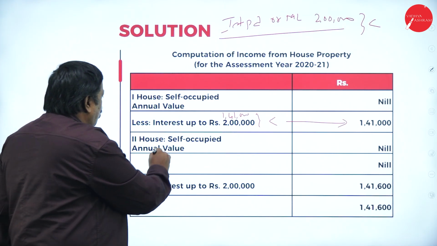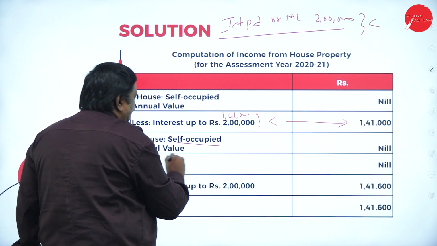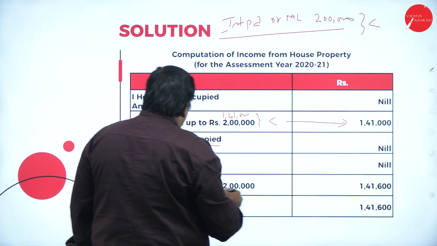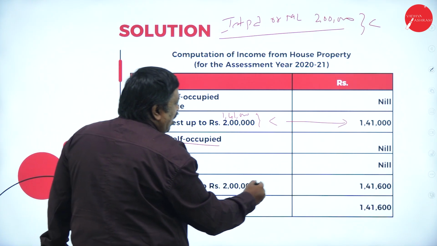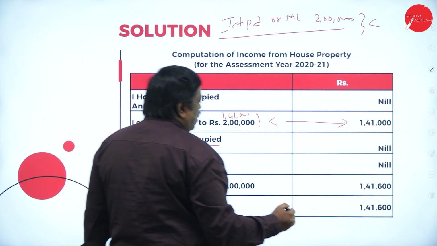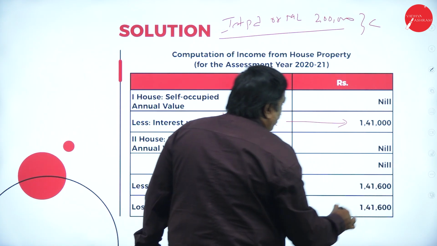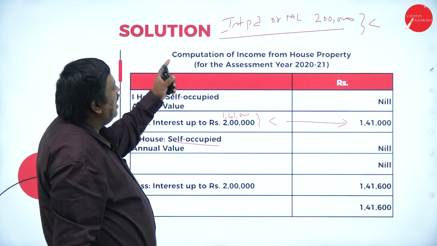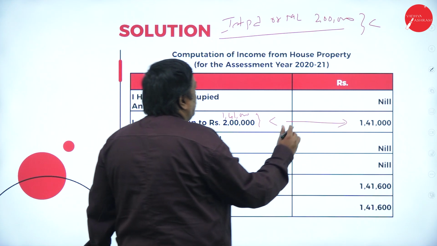So now house 2 is also self-occupied. Annual value will be nil, and here no deduction will be there. Interest will be 2 lakh or 1,41,000, whichever is less. So totally the loss is 1,41,600 from the house property of the assessee for the assessment year 2023-24.